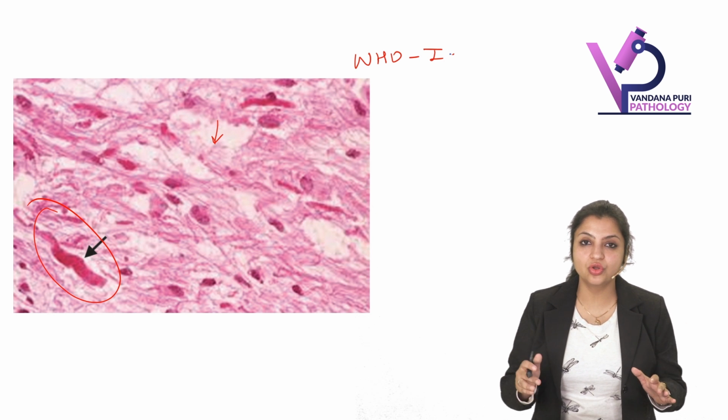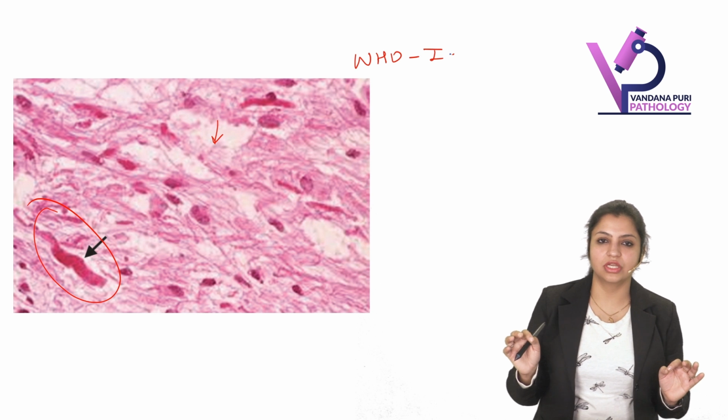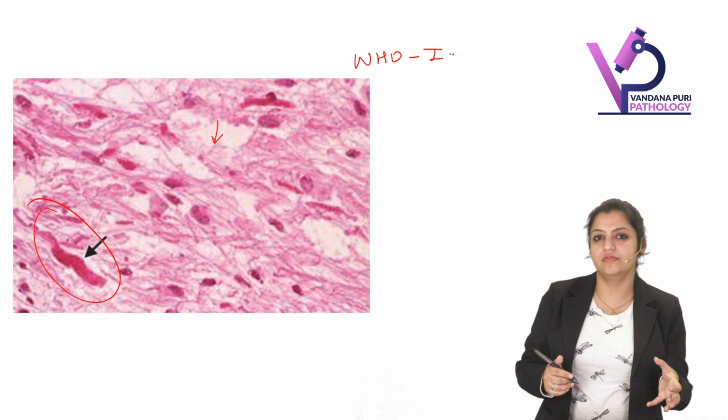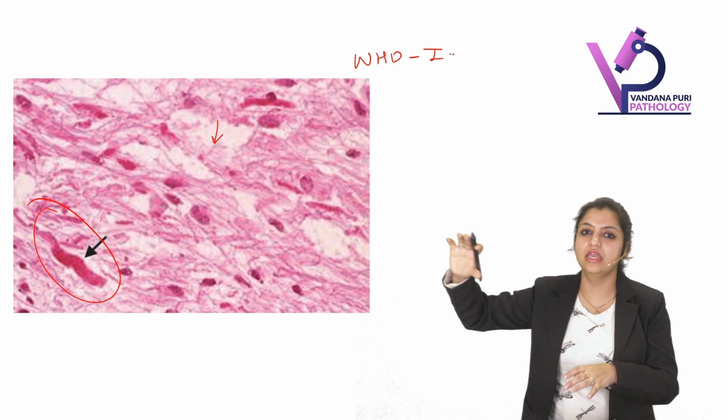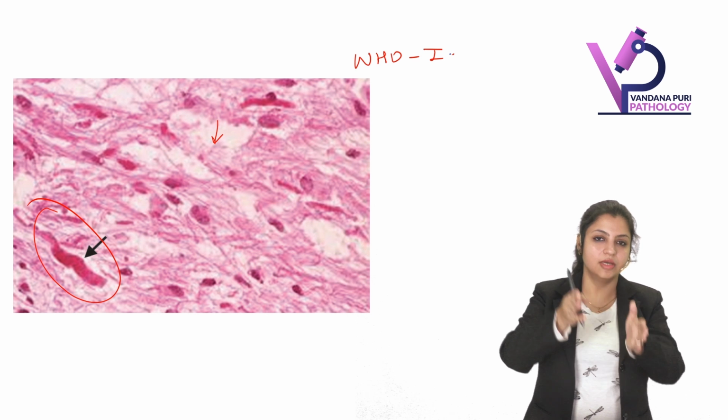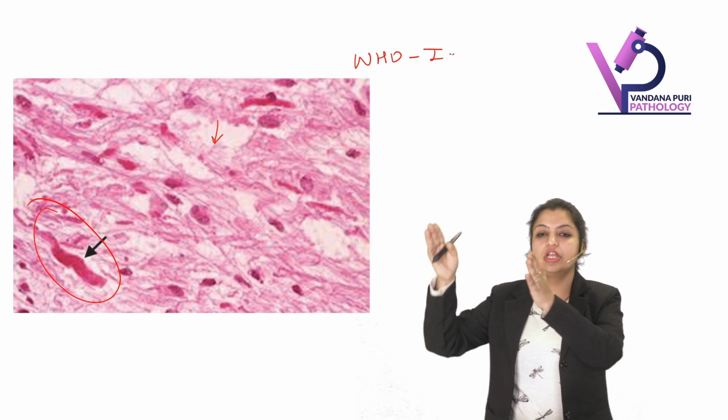astrocytoma. Now when we talk about infiltrating astrocytoma, you know we have these three categories: diffuse, anaplastic, and glioblastoma, isn't it? In that order, WHO grade 2, WHO grade 3, and WHO grade 4.